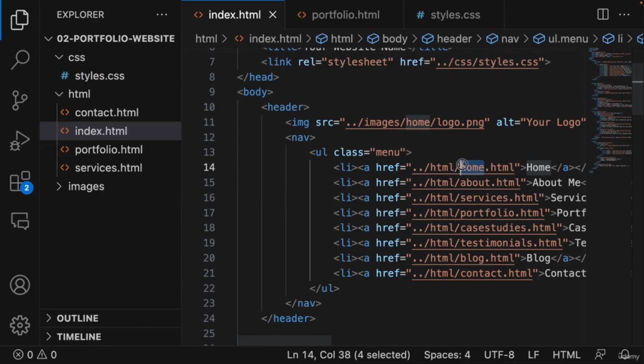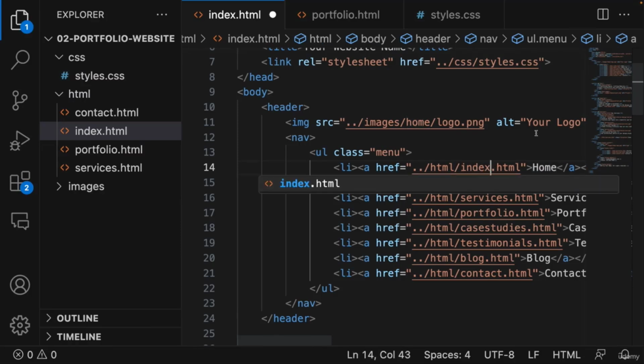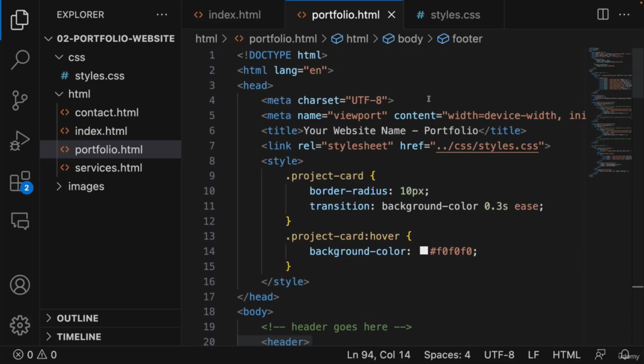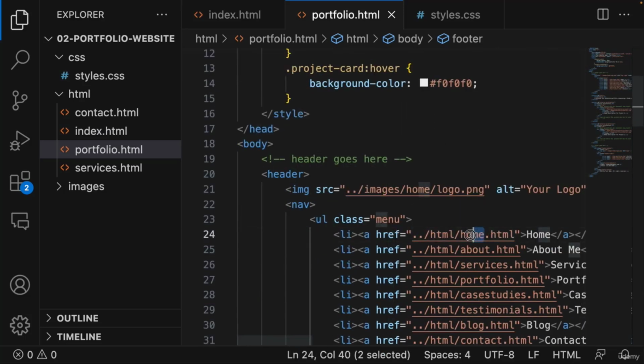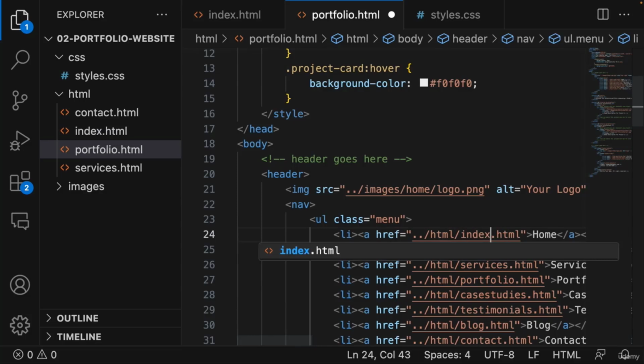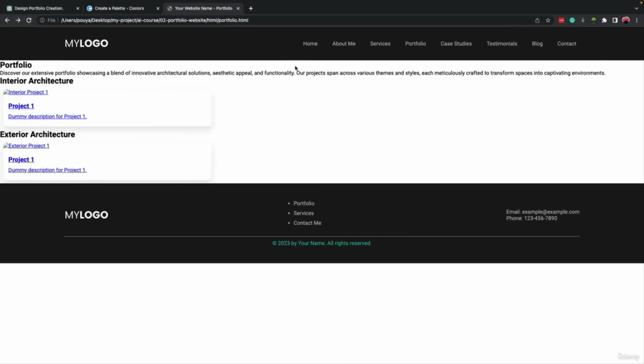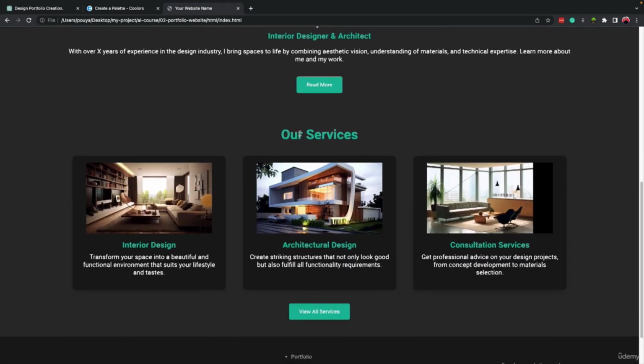This should be index, because ChatGPT doesn't know what we named it. So let's come here to the header and change home to index, right? I just changed it to the name that we have in both of the headers. So when we come here and we refresh it, when we click on home, it jumps on home.